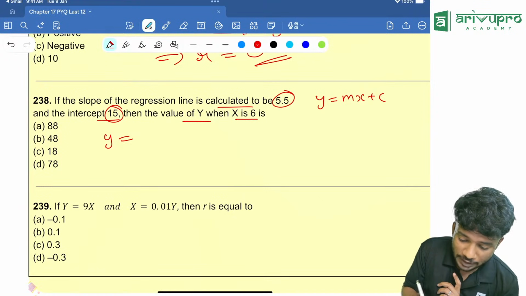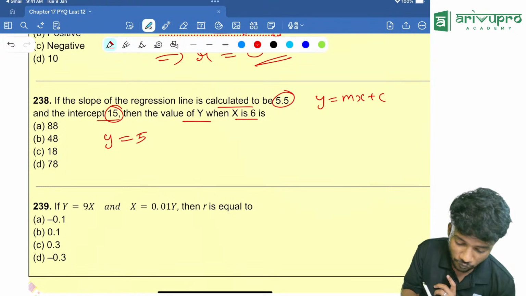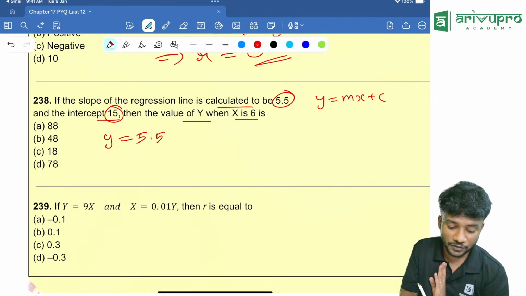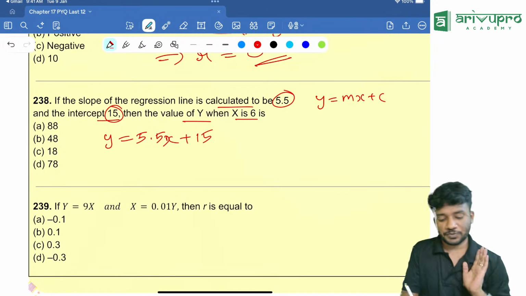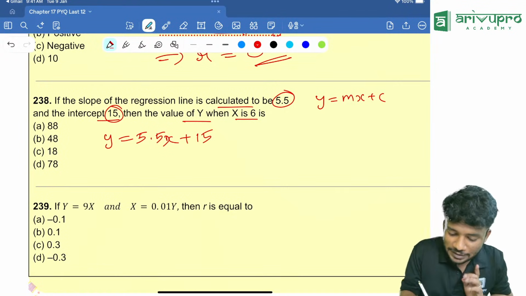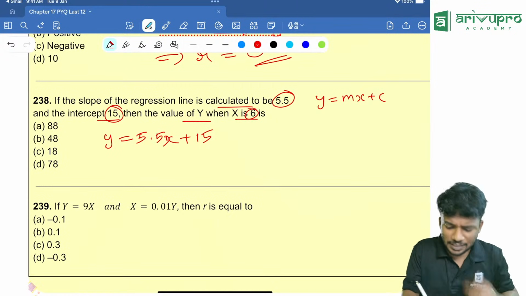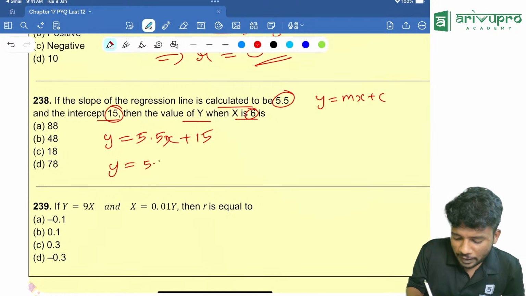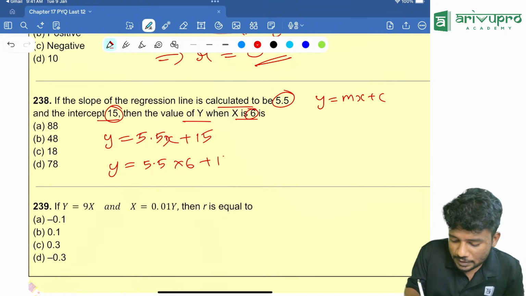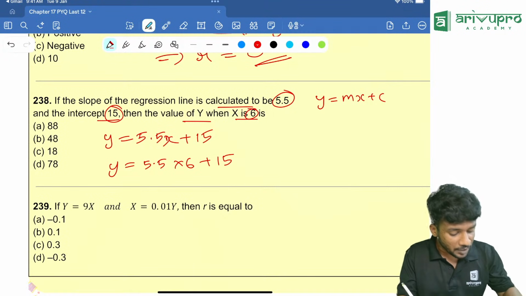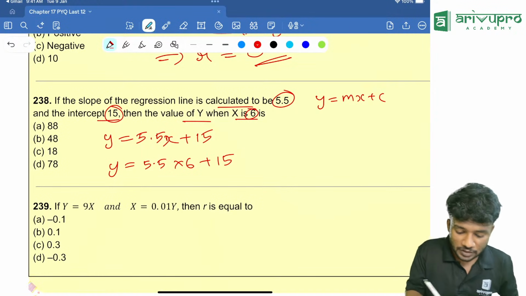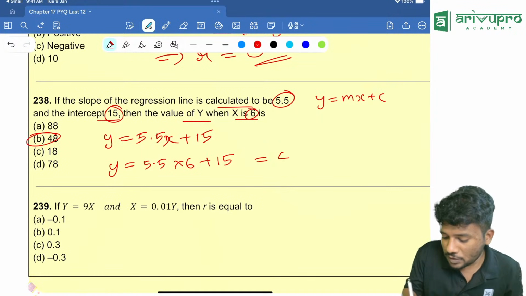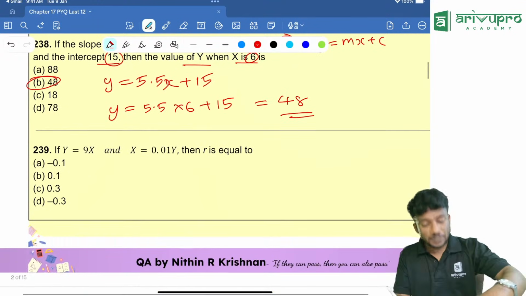Y is equal to, instead of m, 5.5. Slope is 5.5 and the intercept is 15. Instead of x, you will put 6. So y is equal to 5.5 into 6 plus 15. People, take your calculator. So 5.5 into 6 then plus 15. How much is the answer? 48 is your answer.